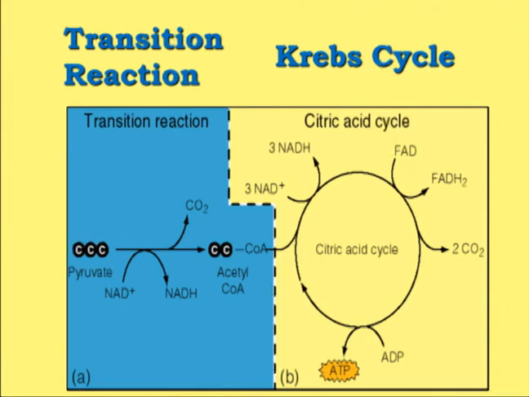Now here we have to remember that for 2 acetyl-CoA molecules entering into the TCA cycle, there are 24 different ATP molecules which are being generated. We are going to look at the different stoichiometry and how much ATP is being produced at the end of the TCA cycle and the transition reaction.